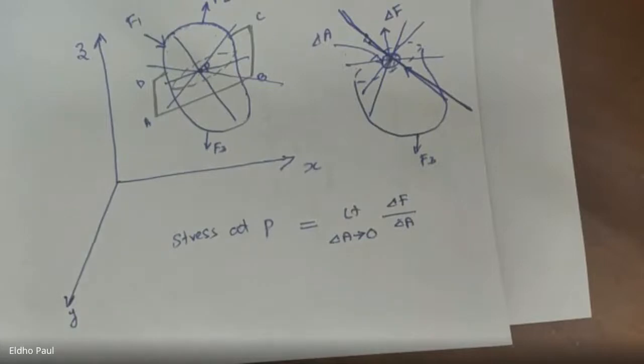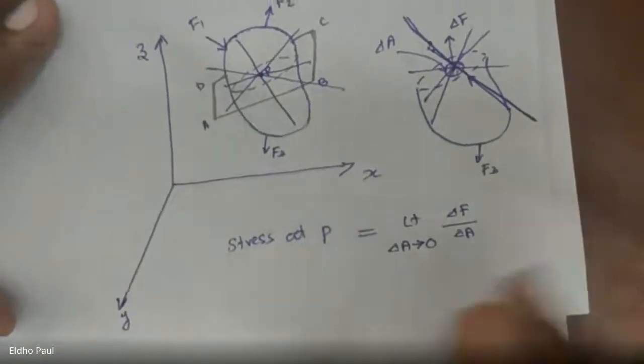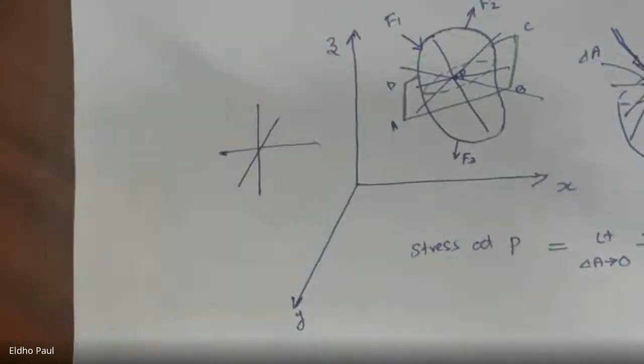Okay, so how can we calculate the stress values? When the stress vectors acting on three mutually perpendicular planes passing through that point are known, we can determine the stress vector acting on any other plane passing through that point.